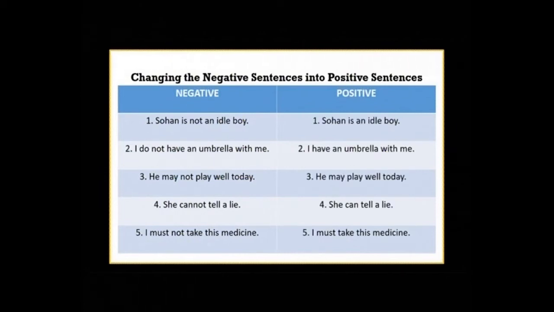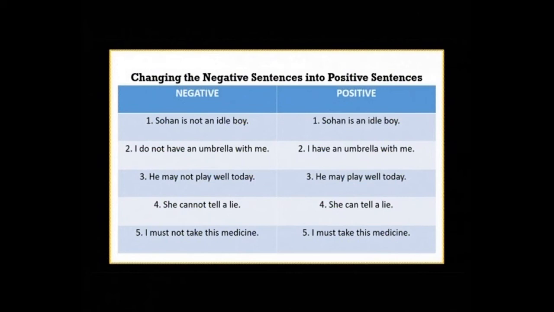Sohan is not an idle boy. We will cut the not and it will become, Sohan is an idle boy. I do not have an umbrella with me. Do, it means it is a simple present. We will add the first form and it will become, I have an umbrella with me.